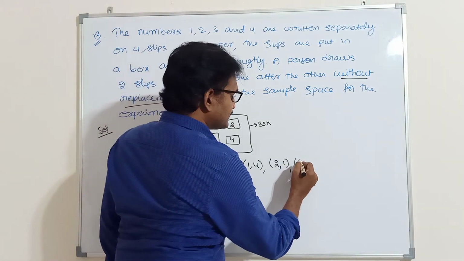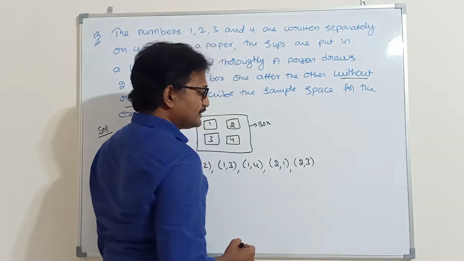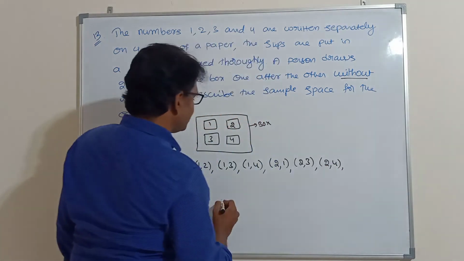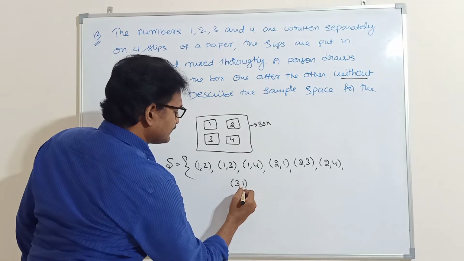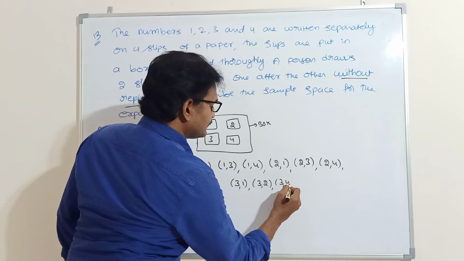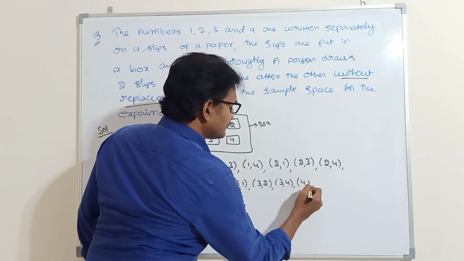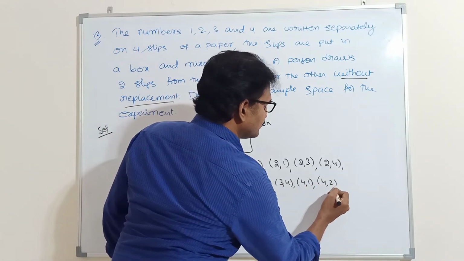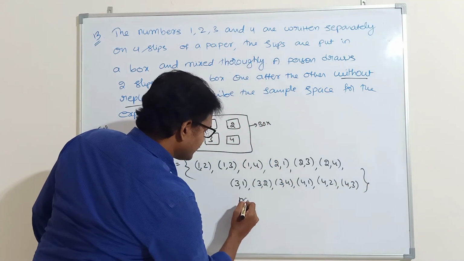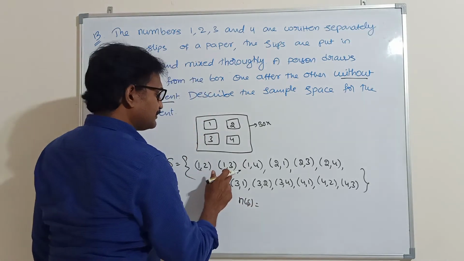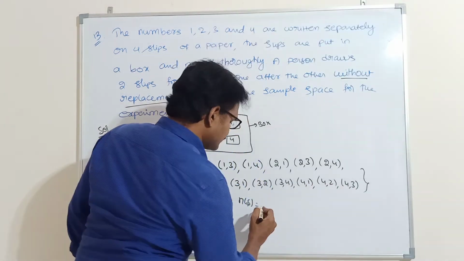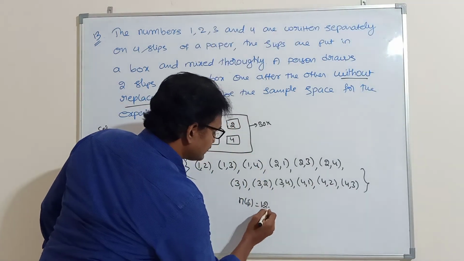Then 2, 3 and 2, 4. Next 3, 1; 3, 2; 3, 4; then 4, 1; 4, 2; 4, 3. So how many sample points will come? N of S is equal to 12. So total number of sample points are 12.